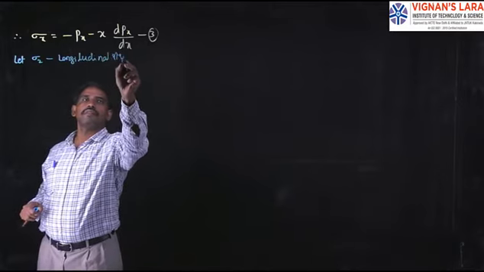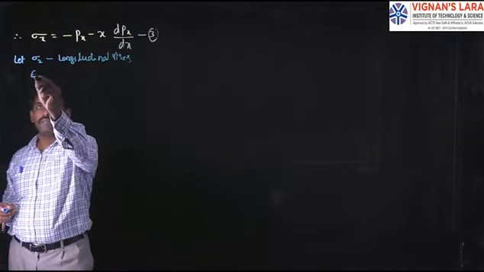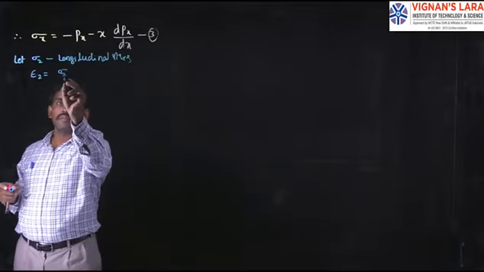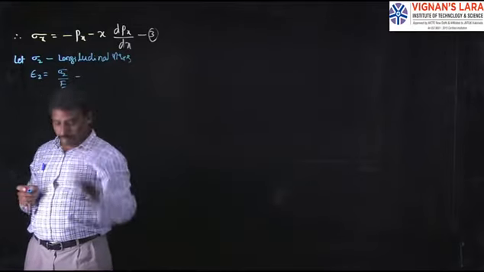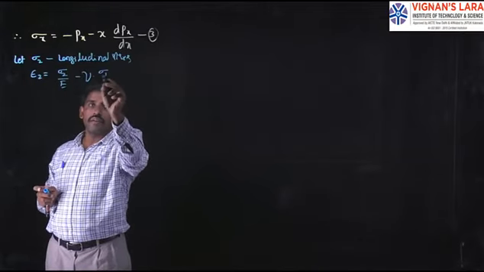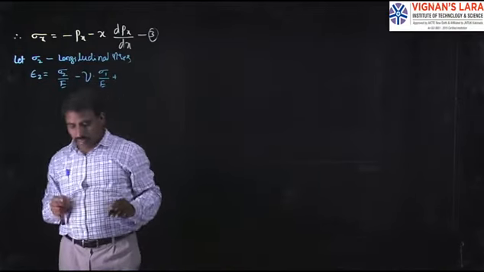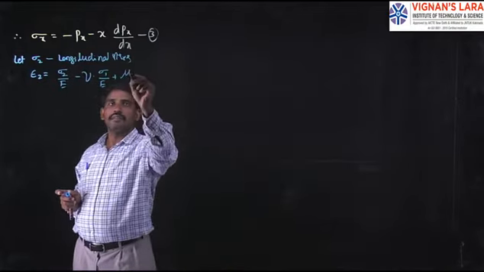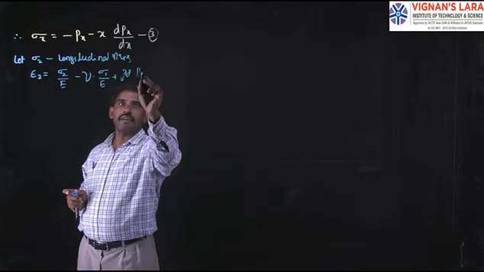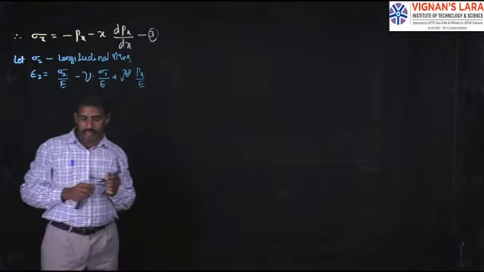The longitudinal strain is given by epsilon 2 equals sigma 2 by E minus nu into sigma 1 by E plus, because there is a radial stress, nu into px by E. Here px is compressive.